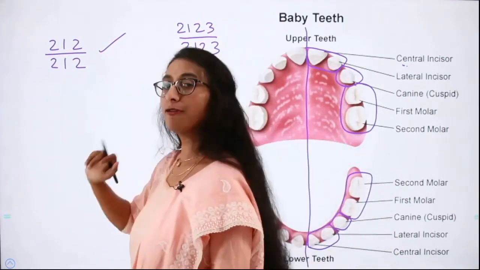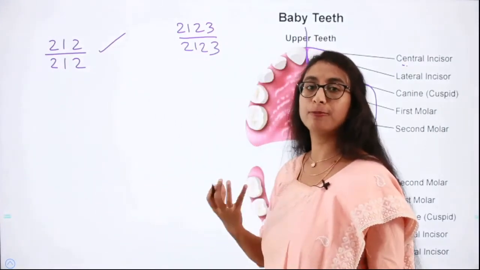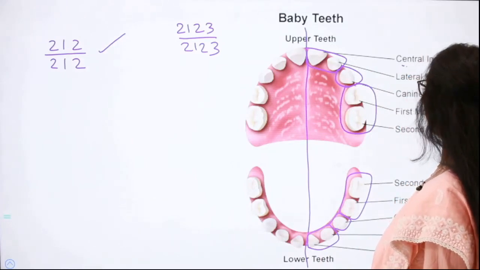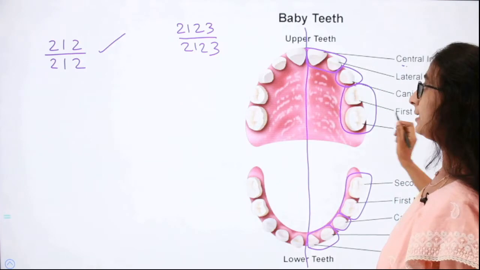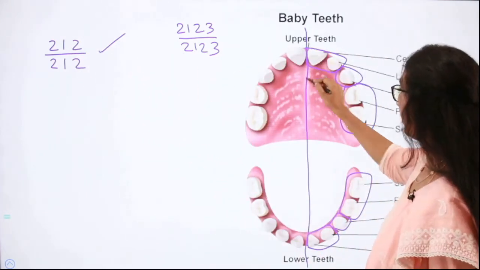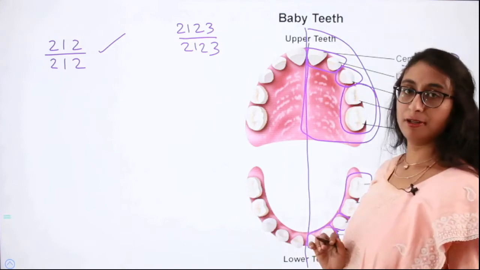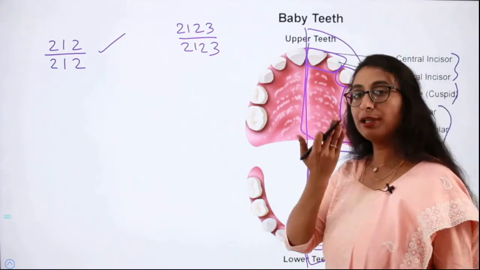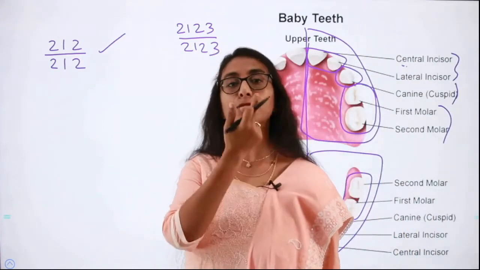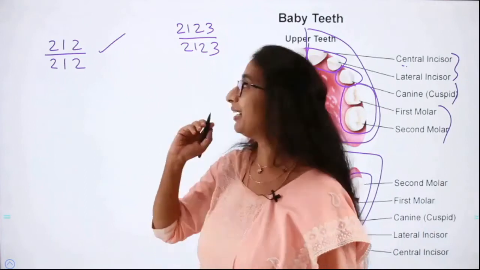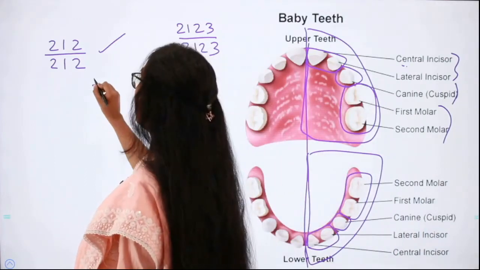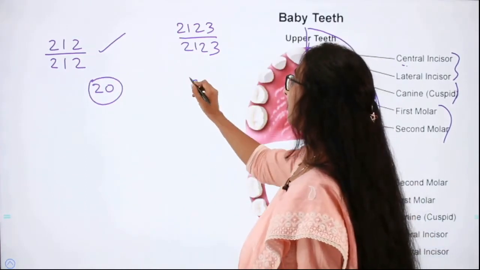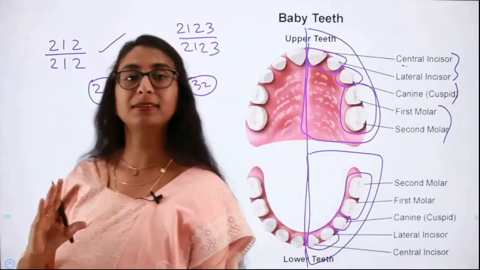So what is the total number of teeth in a child who has milk teeth? Here we have 2 incisors, 1 canine and 2 molars, isn't it? 2, 1, 2. So totally in one half you have 5 teeth, right? Similarly in the lower half you have 5 teeth. So totally on one side they have 10 teeth. So 10 plus 10 on both sides gives 20 teeth. So the total number of teeth in children is 20, whereas in adults it is 32. Please do not forget these numbers.